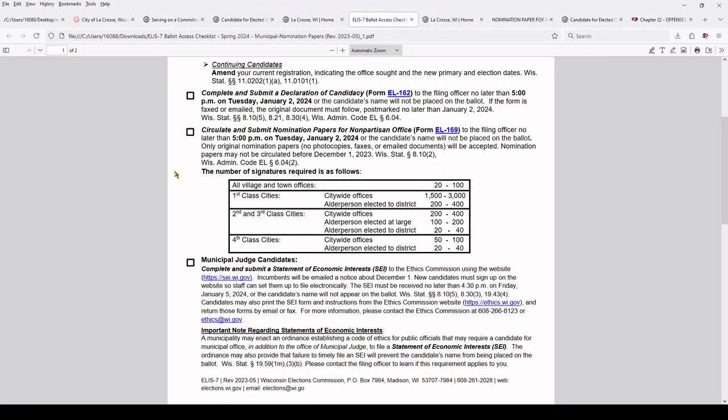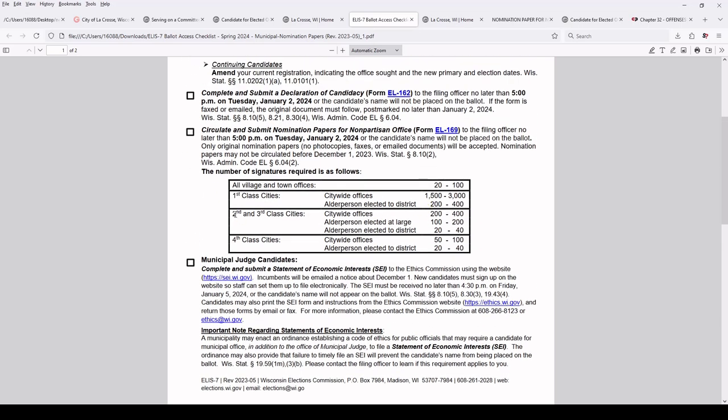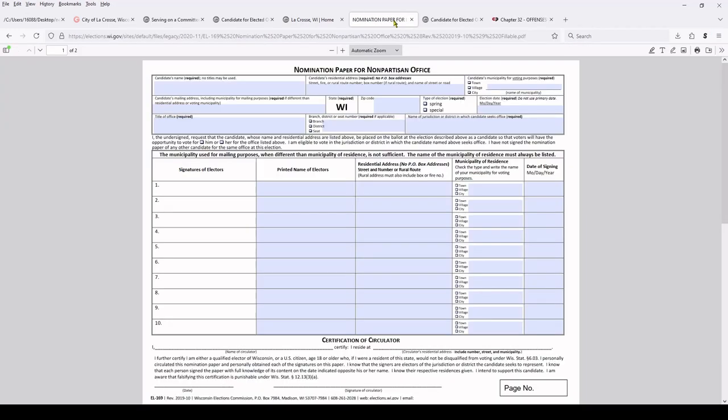I don't know which class La Crosse is. I think we're a second or third class. Maybe fourth. I don't know. But anyway, you can see, in any case, you need like a maximum of 400 signatures for mayor. That's very, very easy to get. And that's probably not even what the real number is. I probably should look that up. Whatever. I'm a bad teacher. Get over it. So yeah, you just fill out this nomination form.